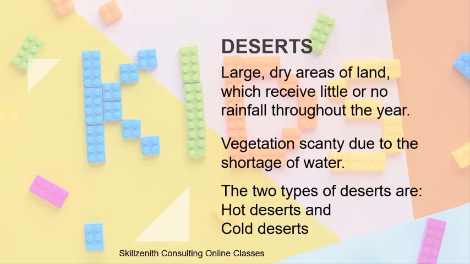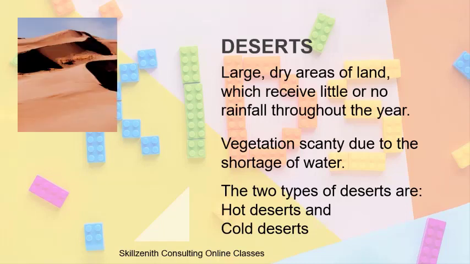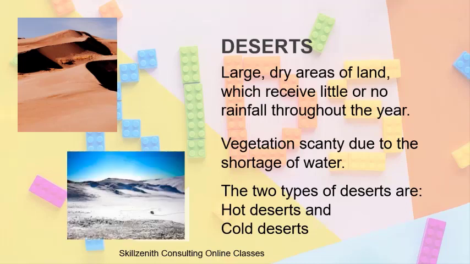There are two types of deserts, hot deserts and cold deserts. So if you look at this picture, picture A is a hot desert, and picture B is a cold desert. Now let us study in detail what a hot desert is and what a cold desert is.